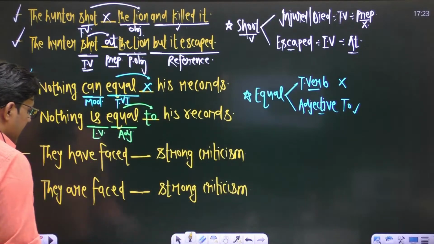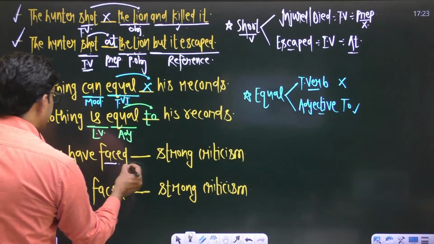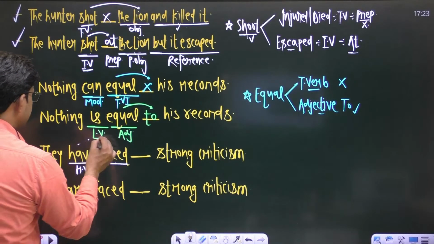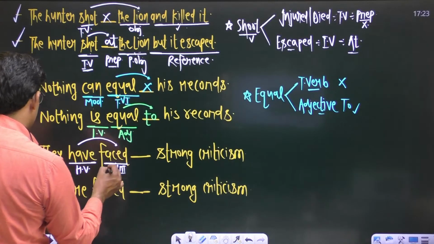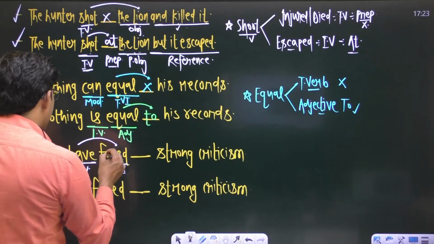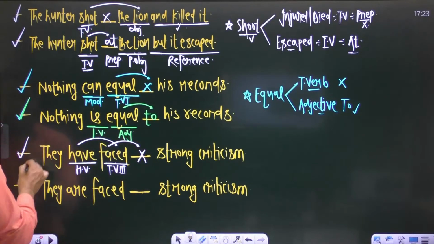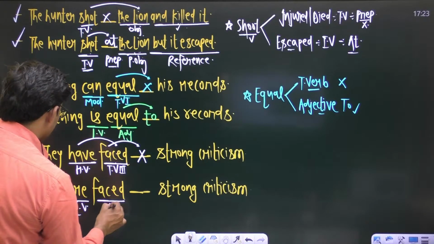Again, in both the sentences we have the word face. In the first sentence, after the helping verb have, this word faced is a main verb, the third form of the verb, and this verb now becomes a transitive verb. And as we know, transitive verbs are not followed by any preposition, but in the second sentence this linking verb are is followed by a complement.